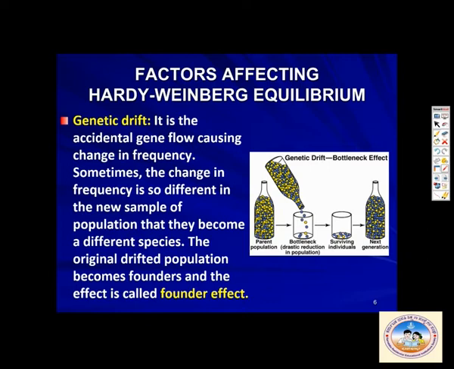Understand this? Here they have given a simple picture. We have a bottle with blue and yellow colored marbles in it. Some of them we put into a new population. Then there are some surviving individuals, which keep on growing without mixing with the previous population, and they become different species, and the original drifted population becomes the founder. So imagine there is a population X with a lot of people. What will some of these people do? They will go to a new region.